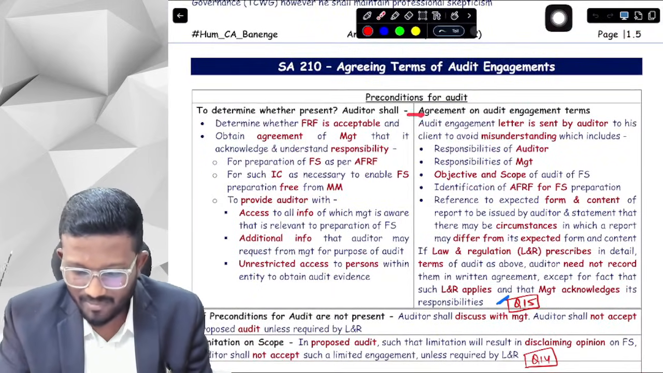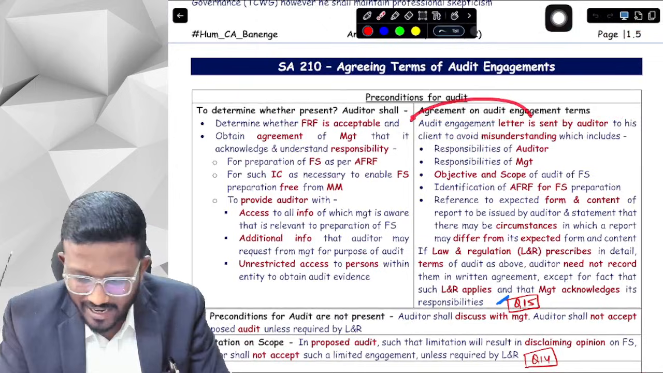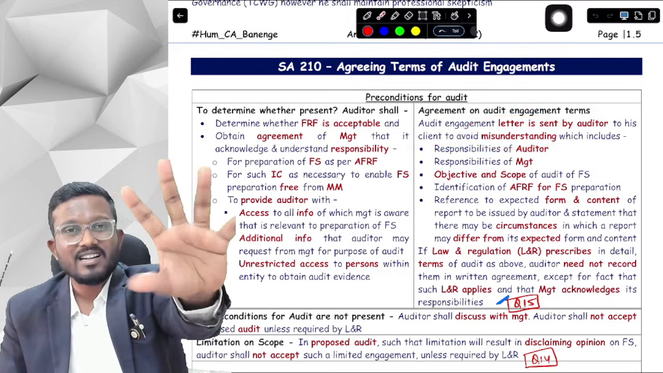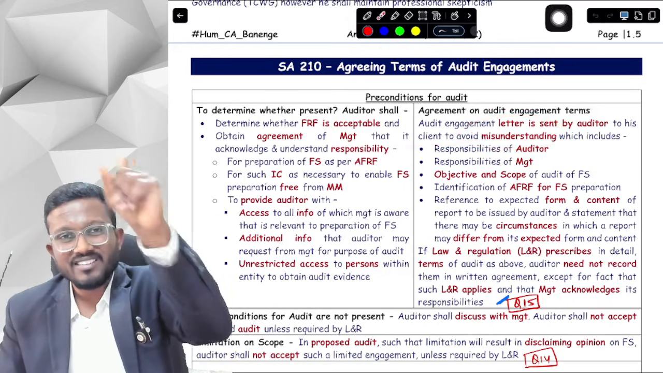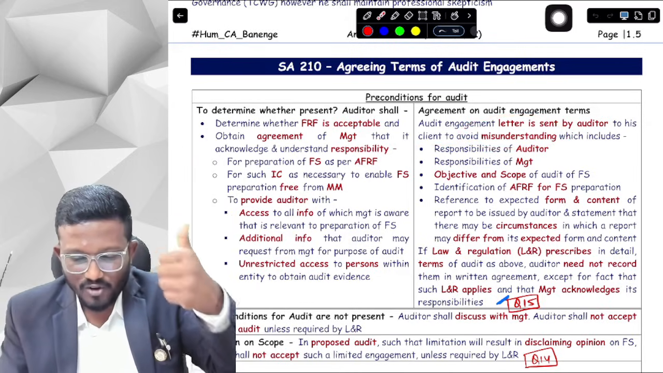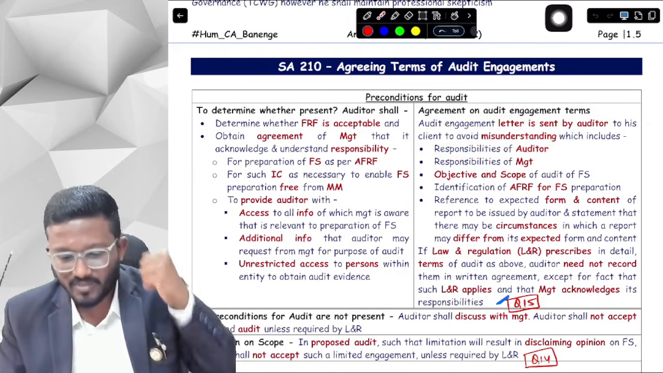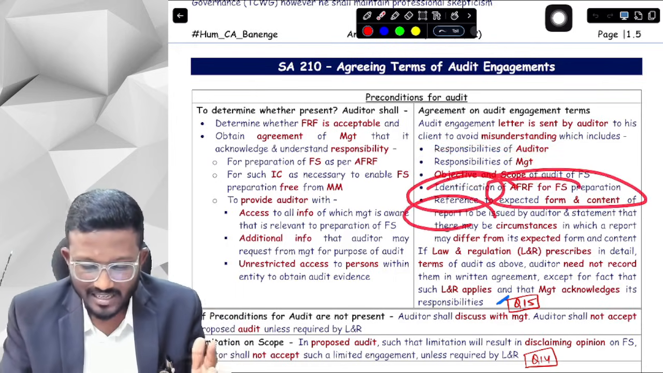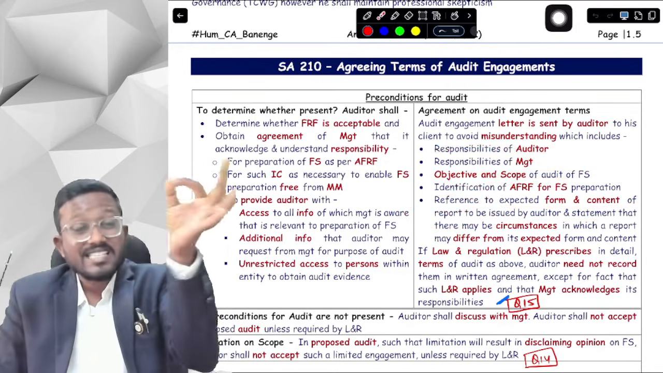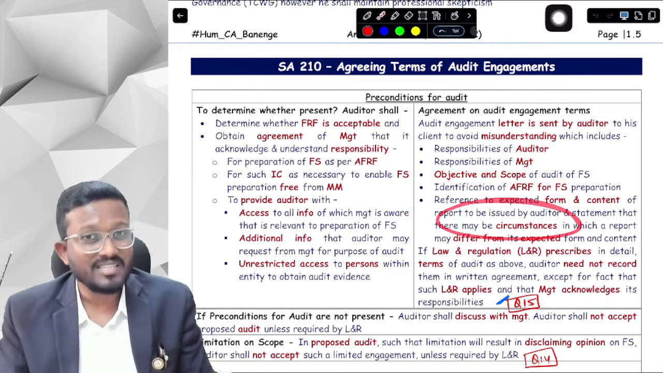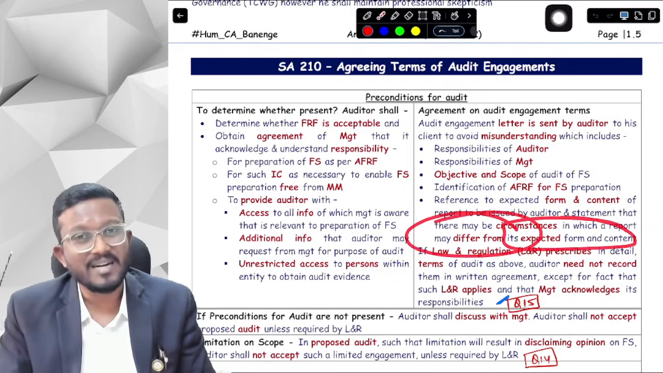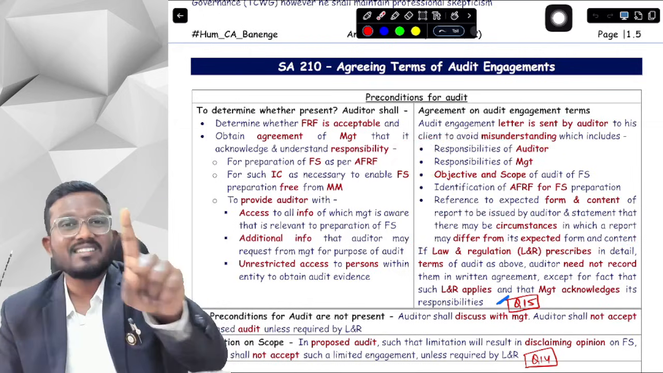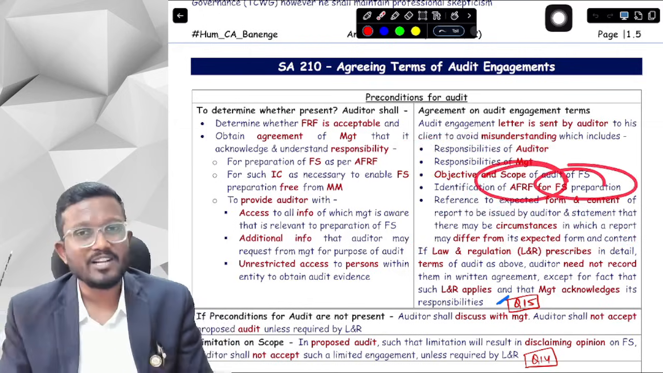It says that the agreement on audit engagement term, audit engagement letter is sent by the auditor to his client to avoid any misunderstanding. There are 5 things that are included here. Look at here. There are 5 things that are included in your engagement letter. First of all, responsibilities of auditor. What is the responsibility, objective and scope of audit? And secondly, reference to expected format and content of report to be issued by the auditor, with a statement that there may be circumstances in which this report may differ from expected form and content. Secondly, what we have to mention, the responsibilities of management plus the identification of AFRF for financial statement preparation.